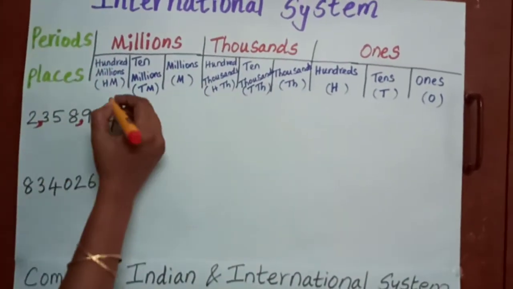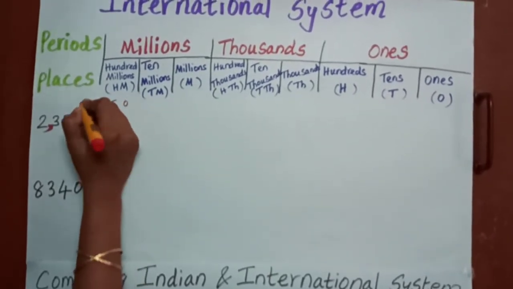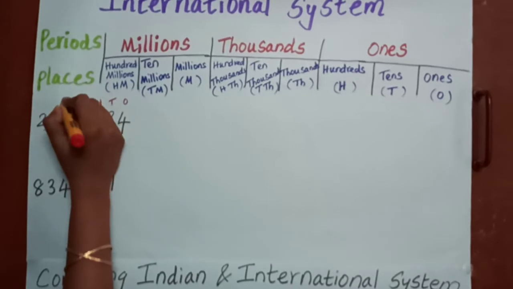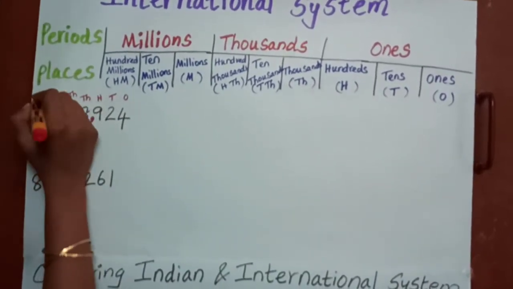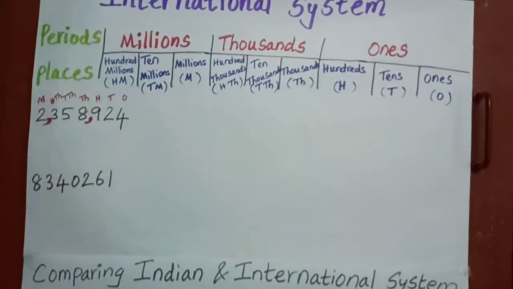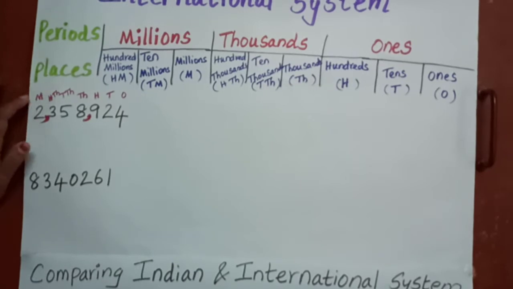Now write the place values: ones, tens, 100, 1,000, 10,000, 100,000, million. So how many millions? 2 million.